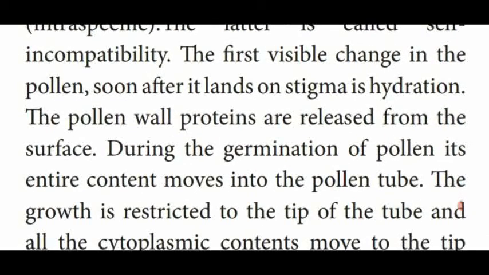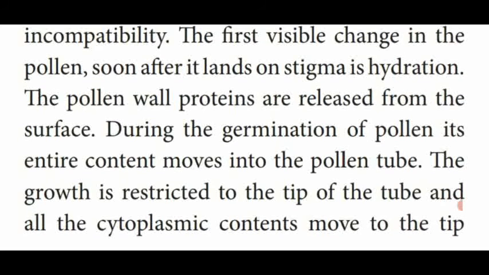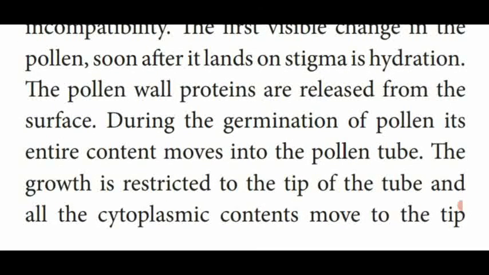So the first change in the pollen grain, once the pollen has entered the stigma region and lands on the stigma, is the hydration process.